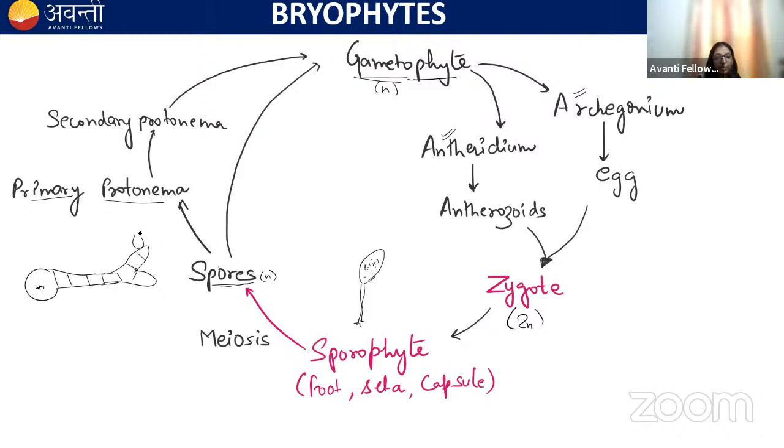And this secondary protonema bears the lateral buds. And from this lateral bud, the leafy gametophyte arises. This is the leafy gametophyte.